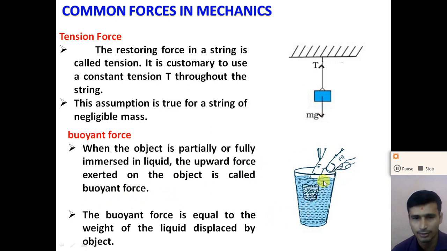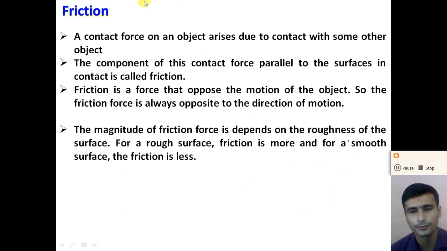How we can calculate the buoyant force, we will discuss in fluid mechanics, chapter number 10, right?